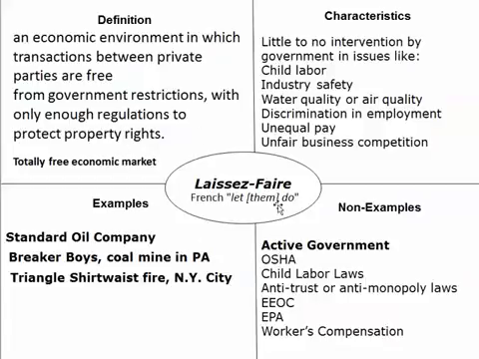So laissez-faire is a policy. We're talking about an economic environment in which transactions between private parties are free from government restrictions, with only enough regulations to protect property rights. And what we're referring to here is a totally free economic market. Okay? And the characteristics of a laissez-faire policy in government was little to no intervention by the government on issues like child labor. Was government doing anything about child labor? No. So it's practicing laissez-faire while these businesses were using children to work.